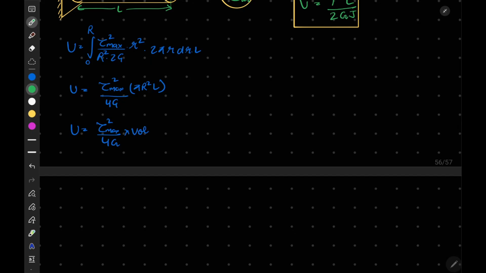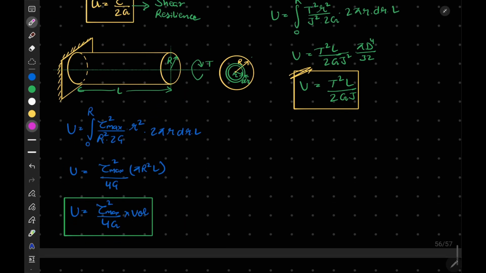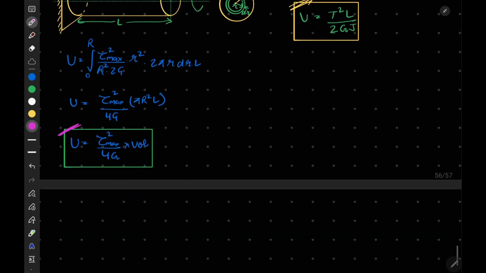You must also remember this formula. This is an important one. One is the formula I already mentioned, and this formula is also important.